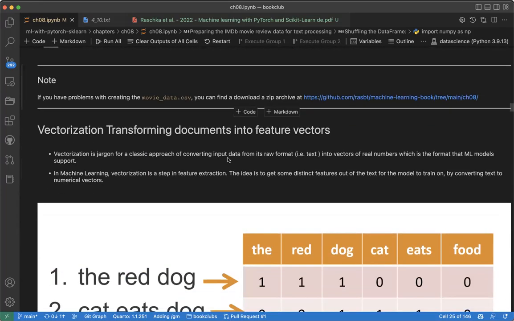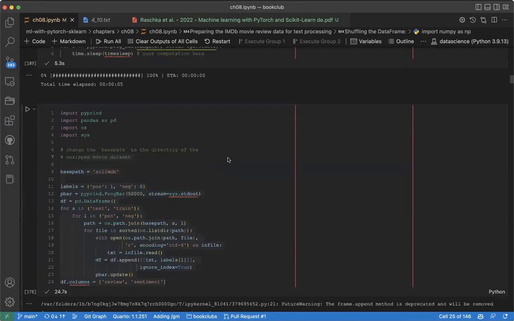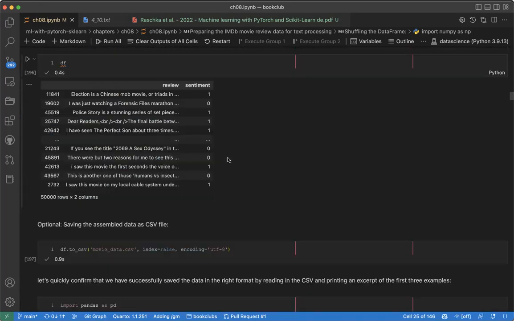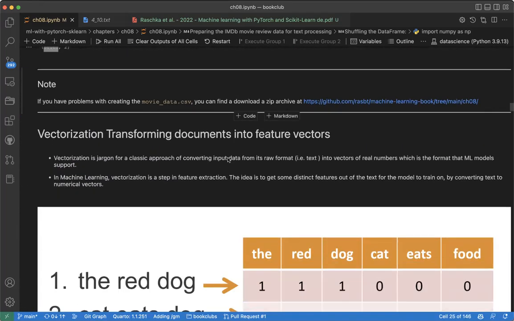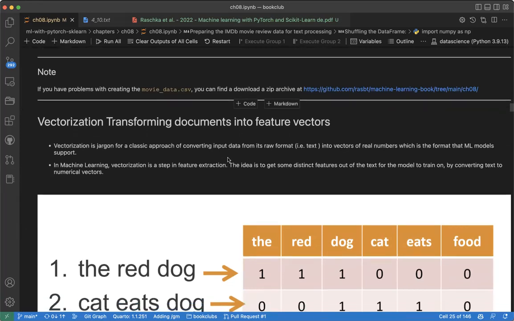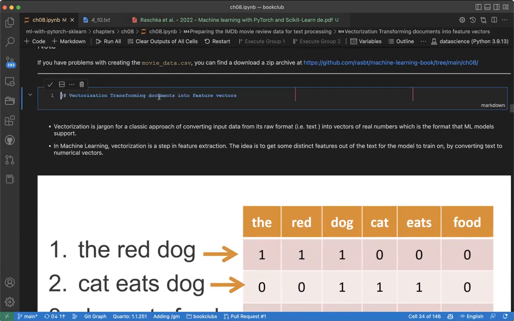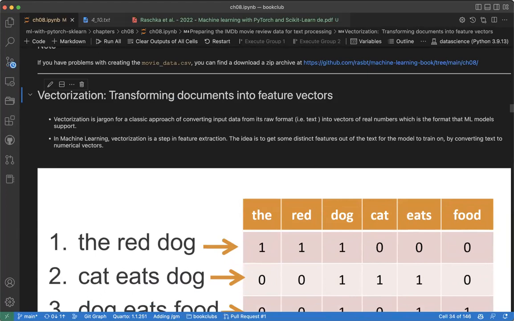So any question? That's the first thing here. What we have now is that we prepared our data set into a format that we can use to train a machine learning model. So the next thing is what is called vectorization, which is transforming a document into feature vectors.